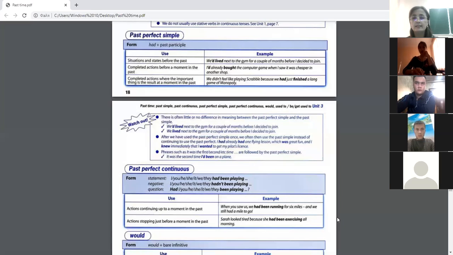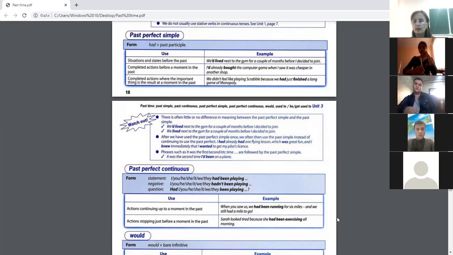Or he has just come. Or we have already finished our work. Or we haven't finished our work yet. Yet is also one of the adverbs of present perfect in general.